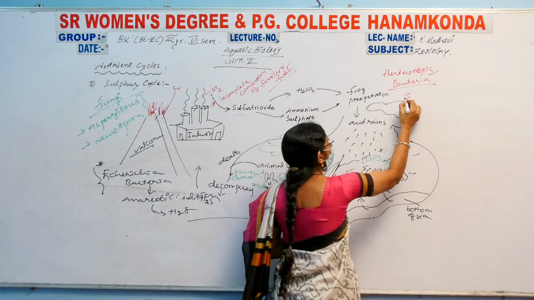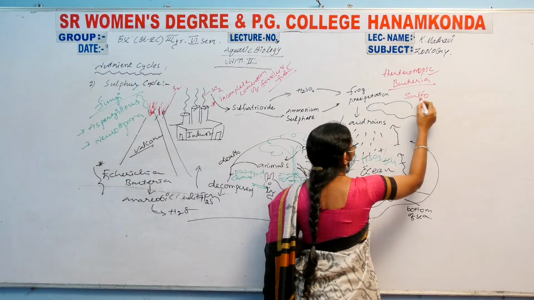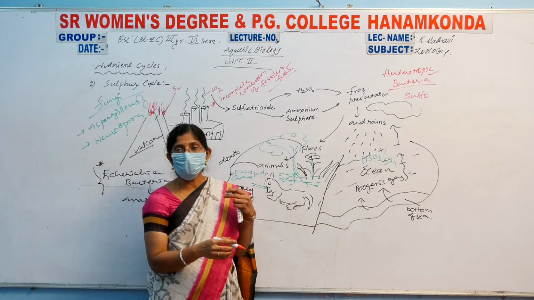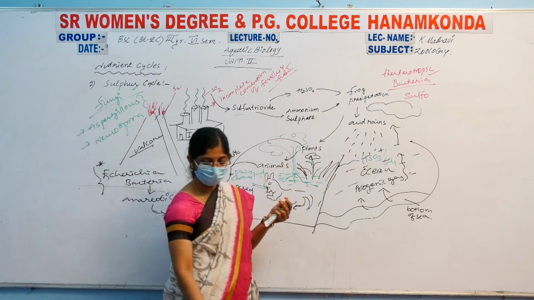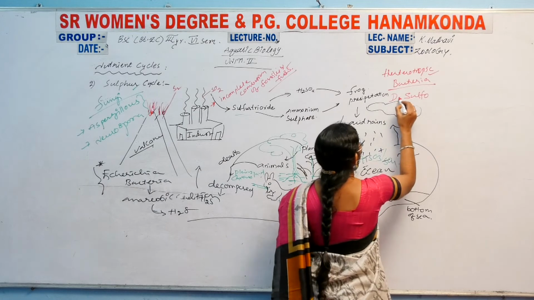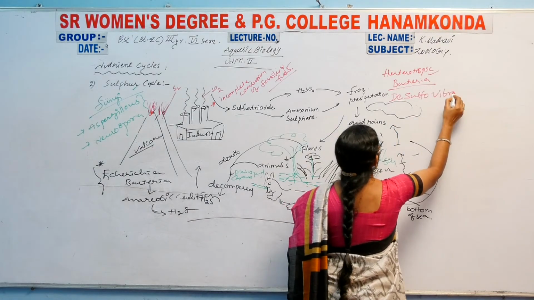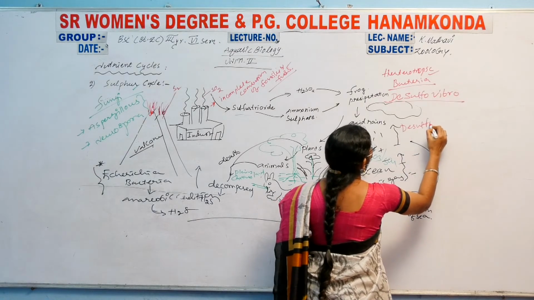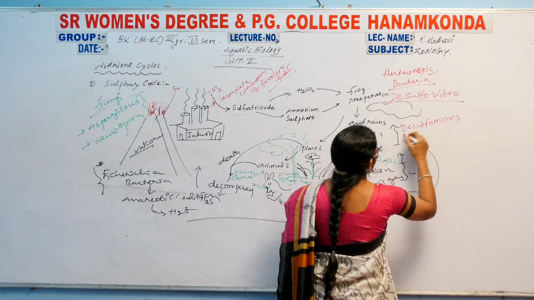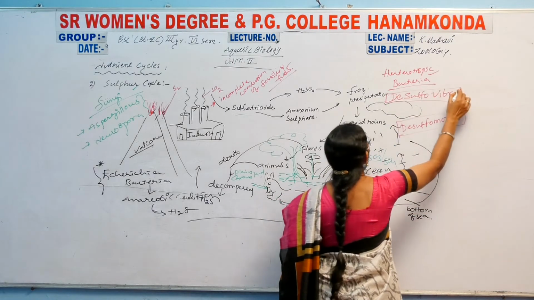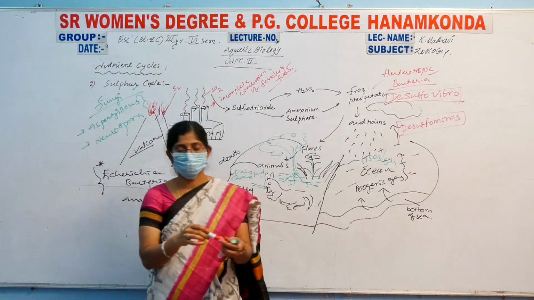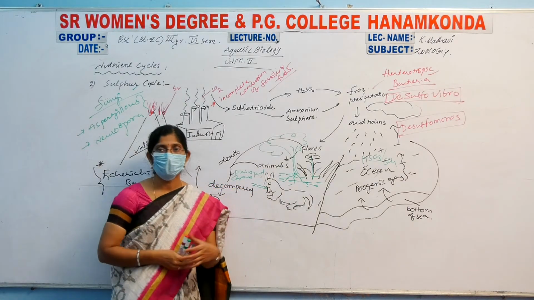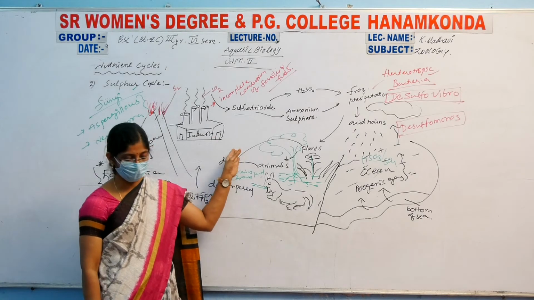Those are Desulfomonas and Desulfovibrio. These two are important in releasing H2S or sulfur into the atmospheric condition. This is about the sulfur cycle.